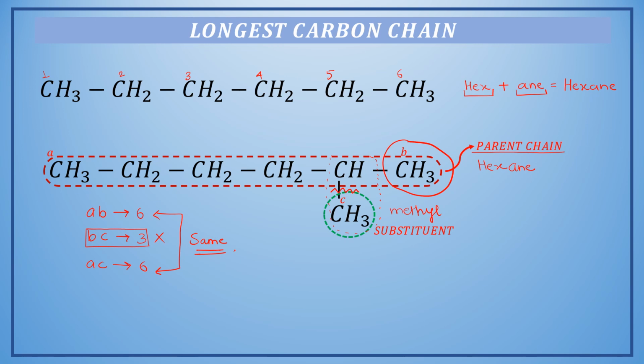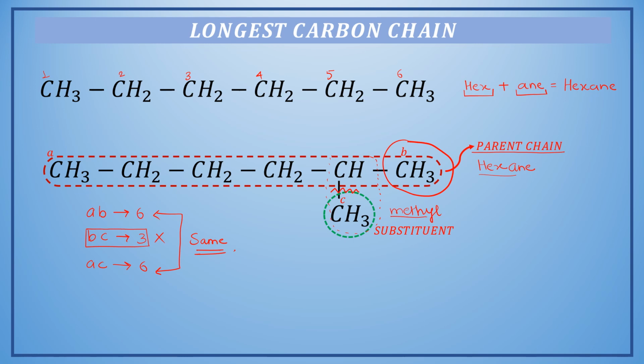Now after naming the substituent and the parent chain, what we have to do is to inform the position of the substituent in the parent chain. That is, to which carbon atom of the parent chain this substituent is connected. We can do this in two directions.